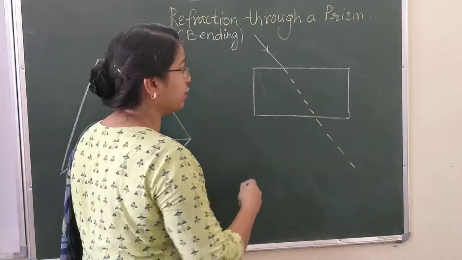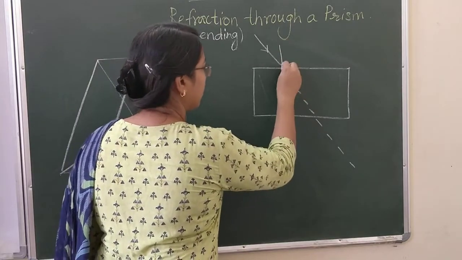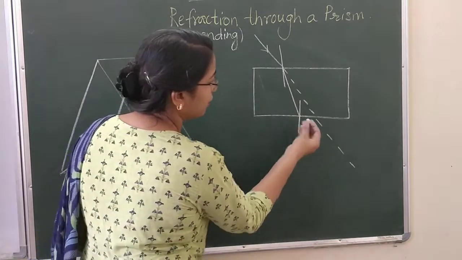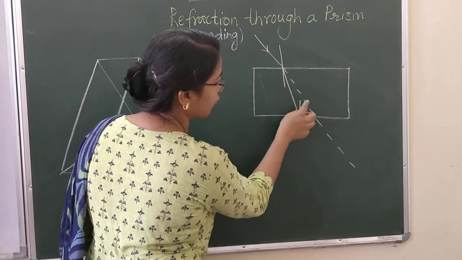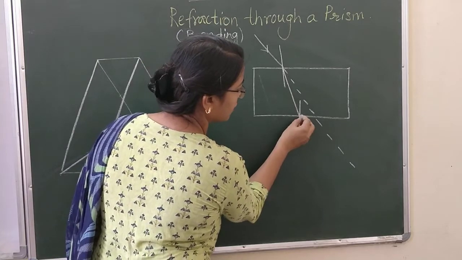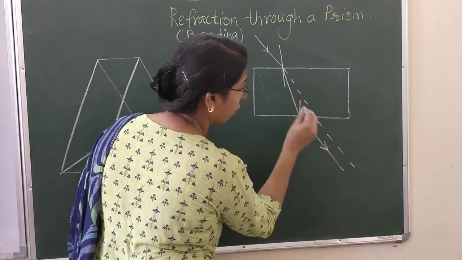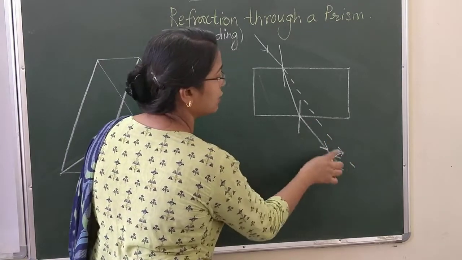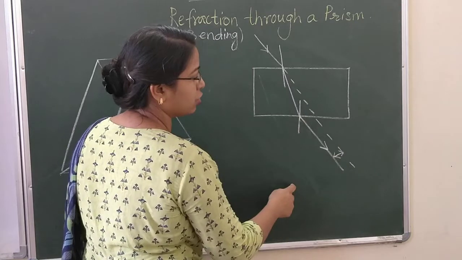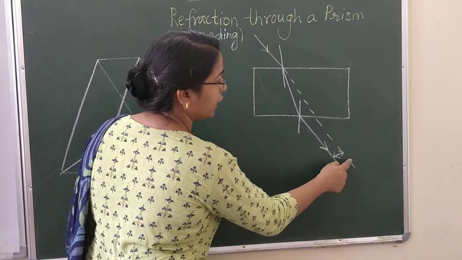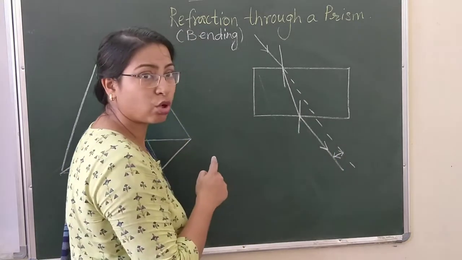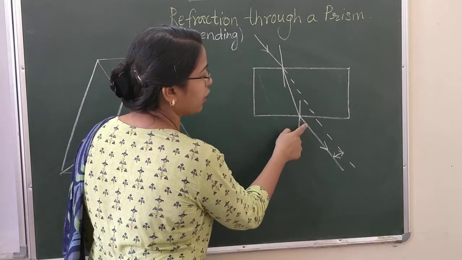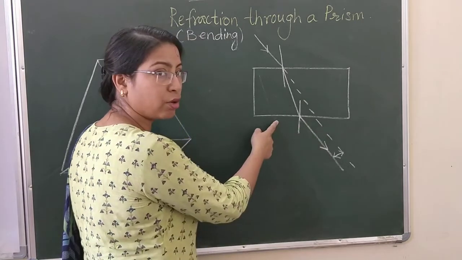But what is observed is that the ray of light gets deviated from its path, and when it emerges out from the other parallel surface of the glass slab, it is, no, not almost, it is exactly parallel to the actual path of the incident ray. So here you can see that there is a lateral shift between the actual path of the incident ray and the refracted ray, the ray coming out from the other side of the slab.